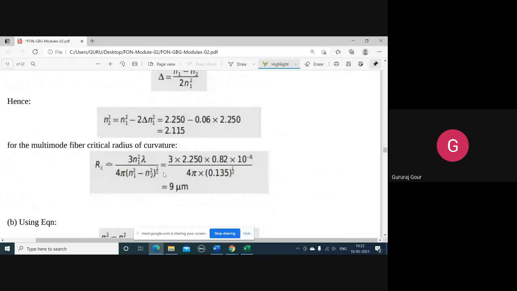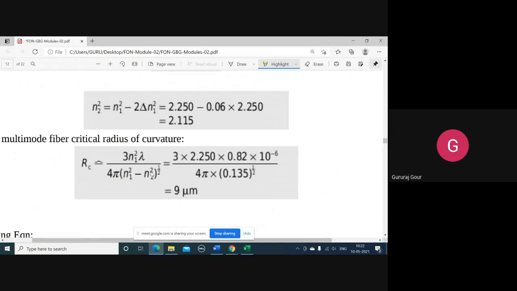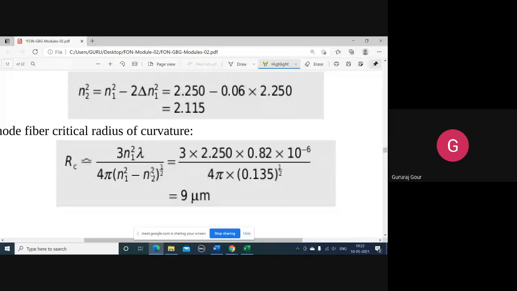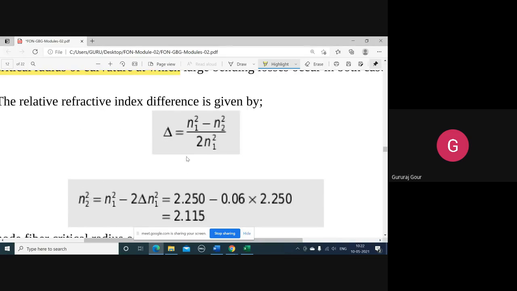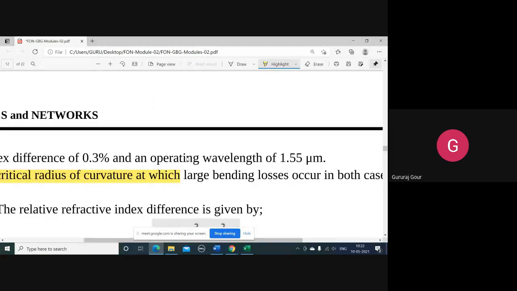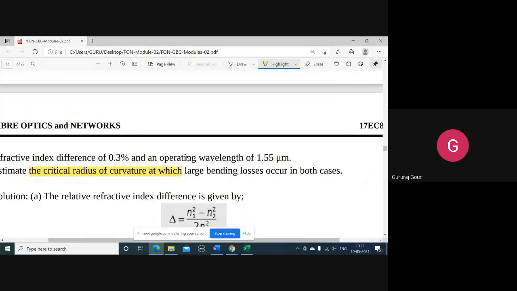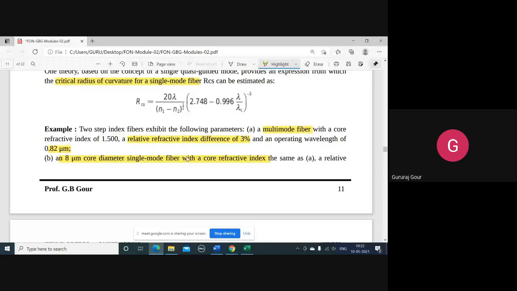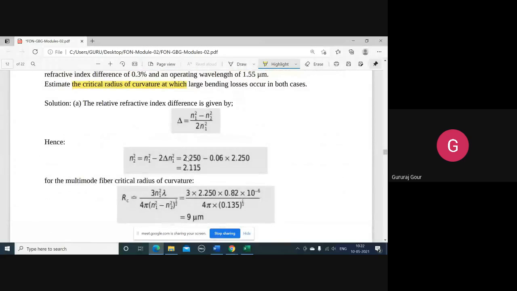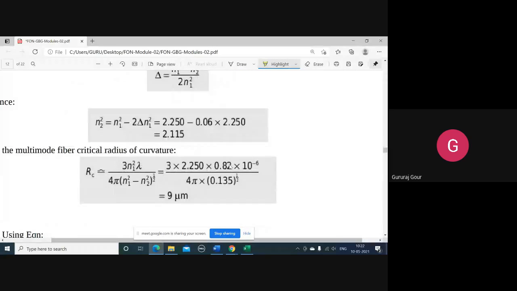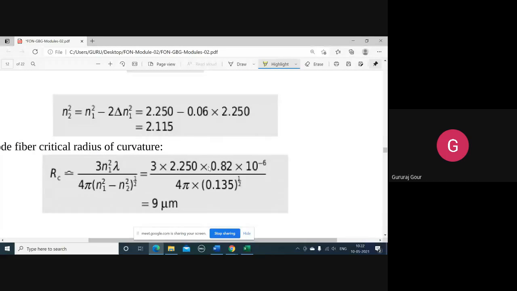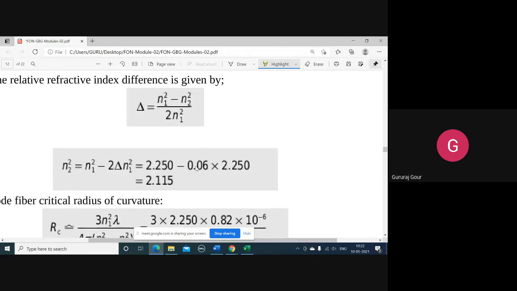So n1 is given, refractive index 1.5. n2 is not given here.